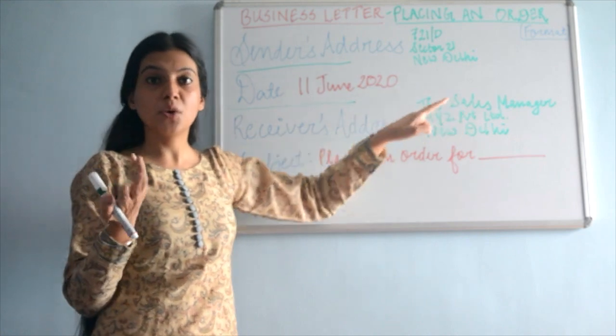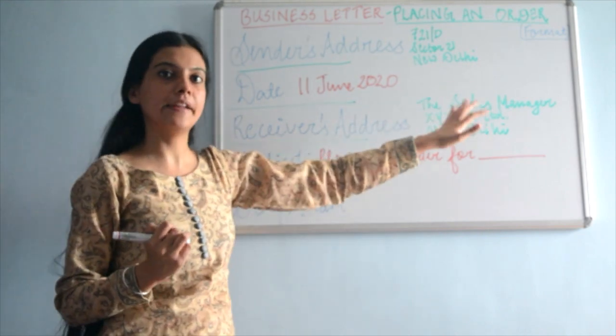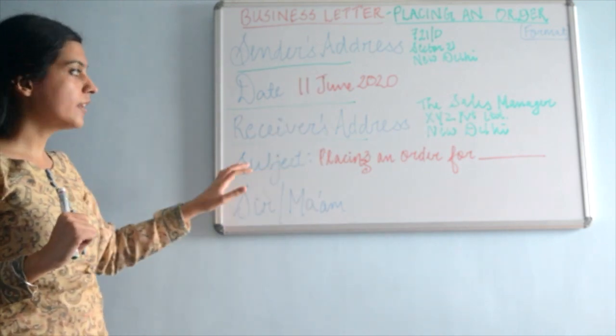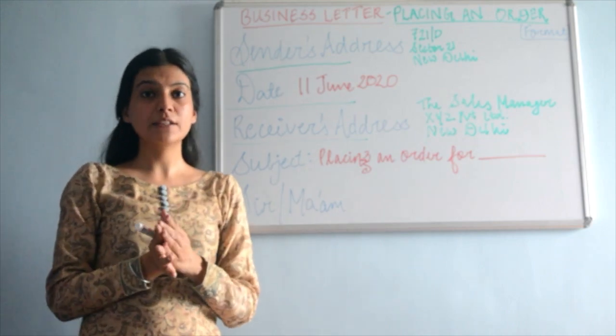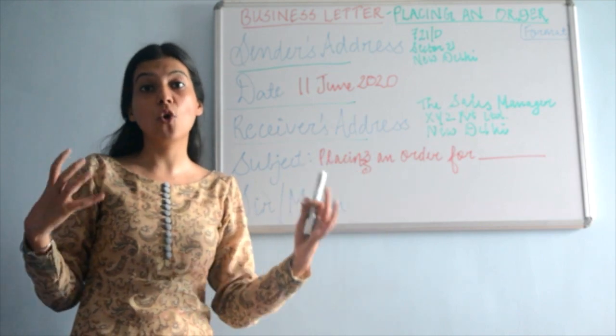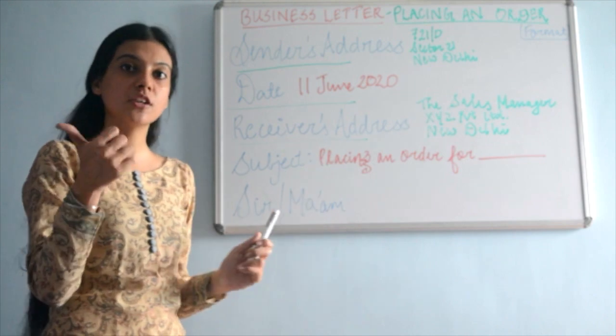Same goes with a letter to the editor. You write the editor. Out here it's going to be the sales manager. Then you leave 1 line, then you write the subject. The subject is the most important thing. Why? Because your subject is a 1-line summary of everything that you're writing in the content. Your explanation is actually your subject in just 1 line.